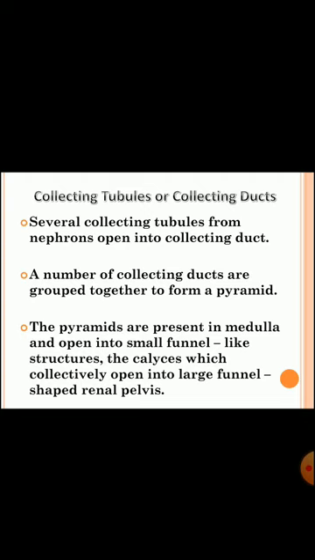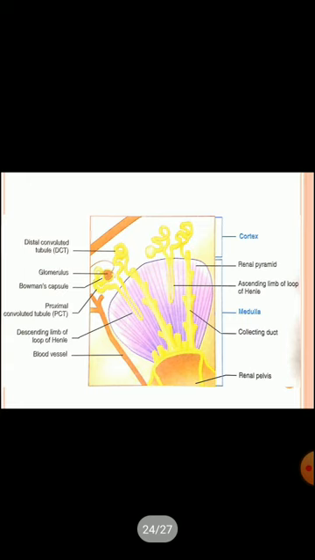A number of collecting ducts are grouped together, joined together to form a pyramid-like structure, and the pyramids present in the medulla open into small funnel-like structures known as calyces, which collectively open into the large funnel-shaped renal pelvis, as we can see in the given diagram.